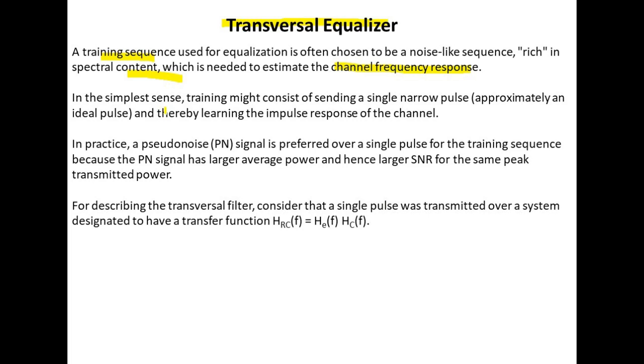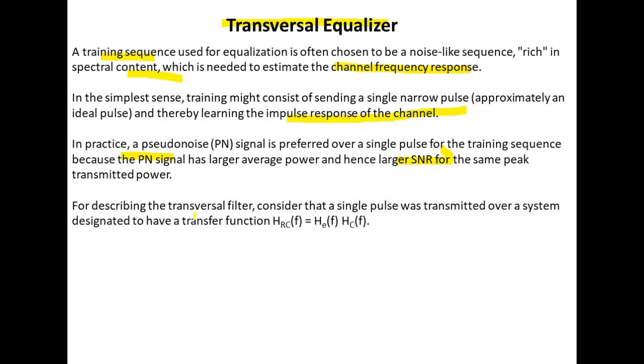In the simplest sense, training might consist of sending a single narrow pulse, approximately an ideal pulse, and thereby learning the impulse response of the channel. In practice, a pseudo noise signal is preferred over a single pulse for the training sequence because the PN signal has larger average power and hence larger SNR for the same peak transmitted power.